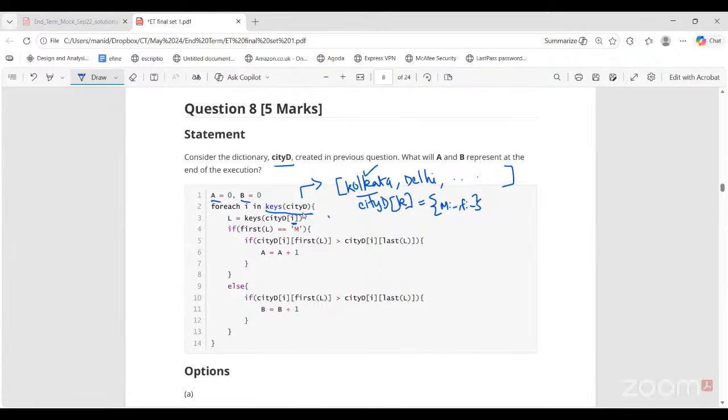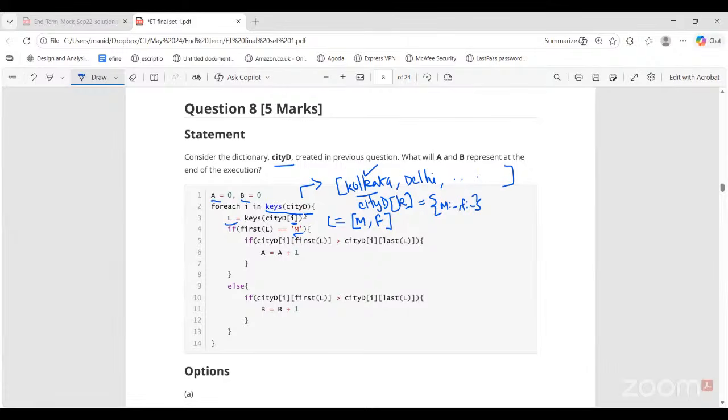Right. So L. Ma'am, it can have only one element also, right? If a city has only female students or only male students, then it can. But in our data set, every city has both types of students. So you can consider that it will have two keys. Okay. So M and F, these two keys are going to be there in L. Now, if first of L is M, so either M is going to be present as the first element or the second, whatever.